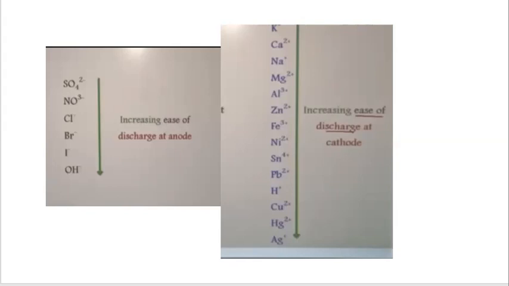I am beginning with the problem which students ask: ma'am, if chlorine is higher in concentration in the solution, then it is very correct that it will be discharged at the anode and chlorine gas will be evolved.